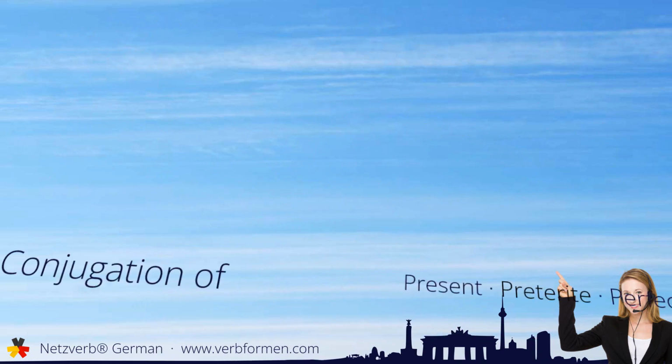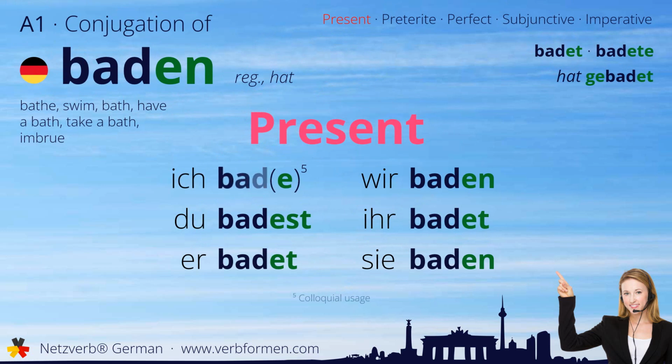First, we'll take a look at the present tense. Ich bade. Du badest. Er badet. Wir baden. Ihr badet. Sie baden.